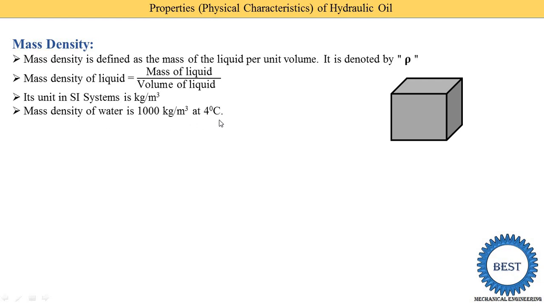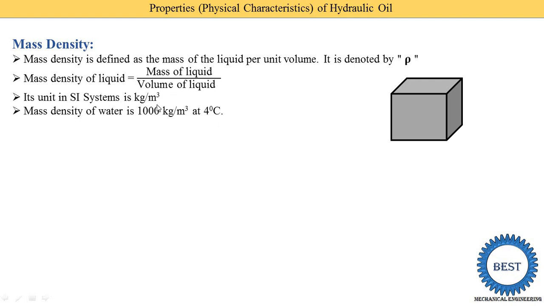You already know the mass density of water is 1000, but it is not the same at all temperatures. This 1000 kg per meter cubed is at 4 degrees only. If the temperature is reduced below 4 or increased above 4, the density of the water changes, but we generally consider that the density of water is 1000 kg per meter cubed.